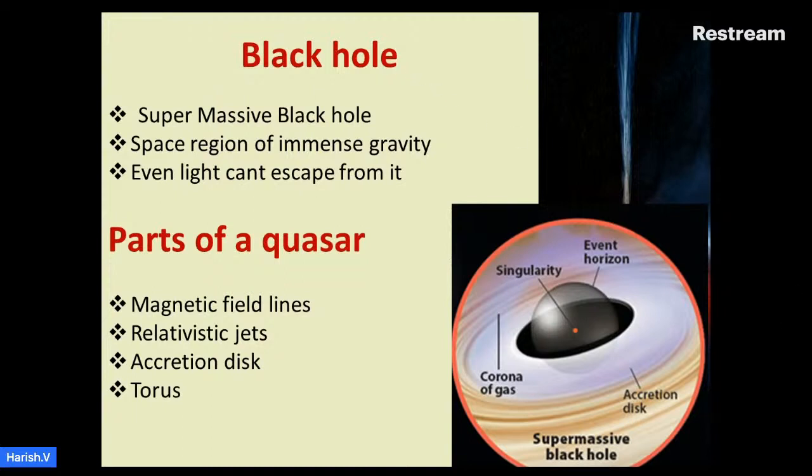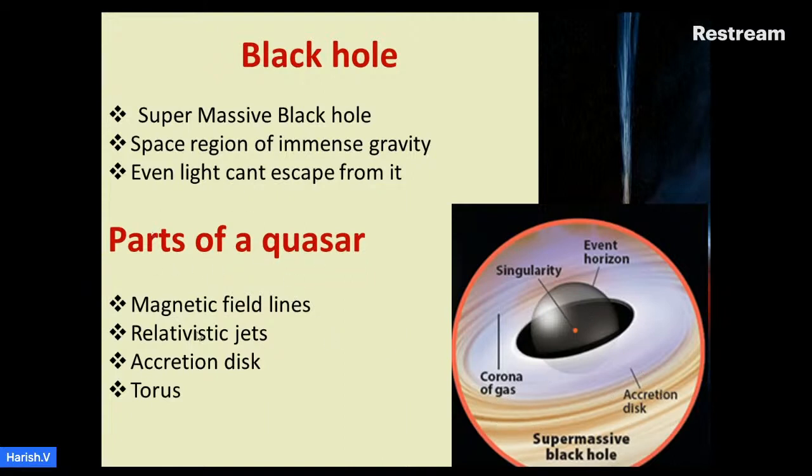Black hole. Quasars are powered by supermassive black holes. A black hole is a region in space of immense gravity. Even light cannot escape from a black hole. This bubble-like structure is called the black hole. The edge of it is called as the event horizon and the center is called as a singularity. The black hole is surrounded by a accretion disk which contains matter, dust and gases.